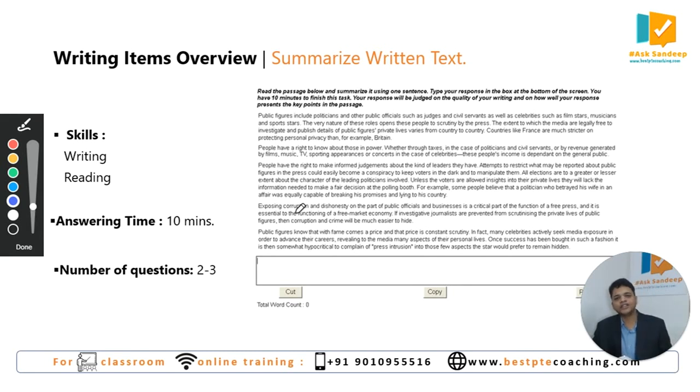And that 1 sentence should convey the overall purpose of the passage and the conclusion of the passage and some other important points of the passage. When you do this question, you get to score in writing. You also get to score in reading. And for carrying out all this activity in this item type, you are given 10 minutes. In the exam, you can expect 2 to 3 questions from this particular question type.